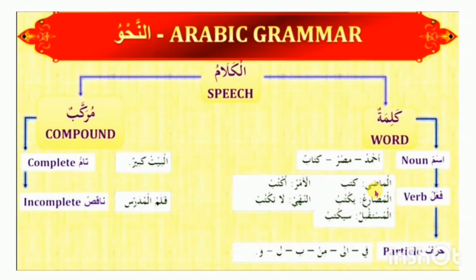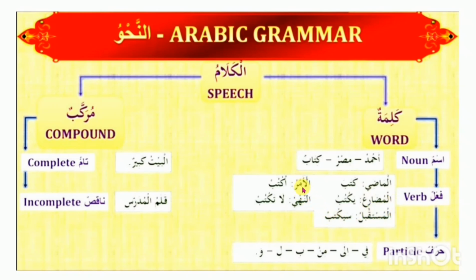Al-Madi means past tense. Al-Mudari is present tense. Al-Mustaqbil is pure future tense. Sometimes Al-Mudari is also used in future tense, but pure future tense is Al-Mustaqbil. Additional two verbs are Al-Amr.